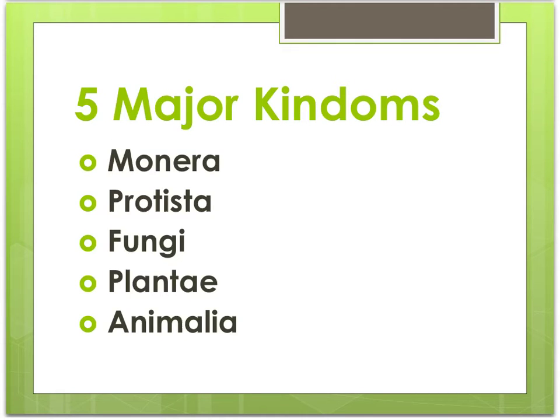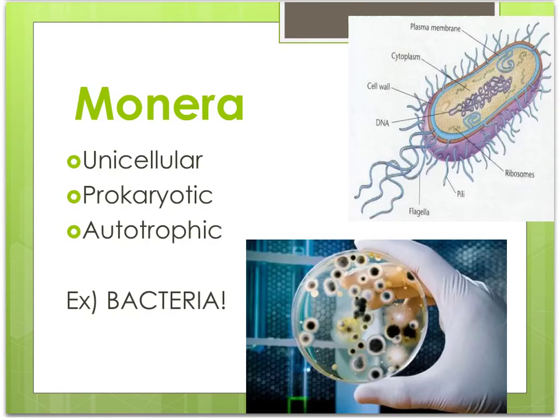Here are the 5 kingdoms that we will classify all living things into. The first kingdom is Kingdom Monera. In Monera, organisms are unicellular, they only have one cell. They are prokaryotic, meaning those cells do not have a nucleus. And they are typically autotrophic, meaning that they make their own food. These are pictures of Monera. This is a textbook version of a bacteria. And this is bacteria grown on a petri dish.